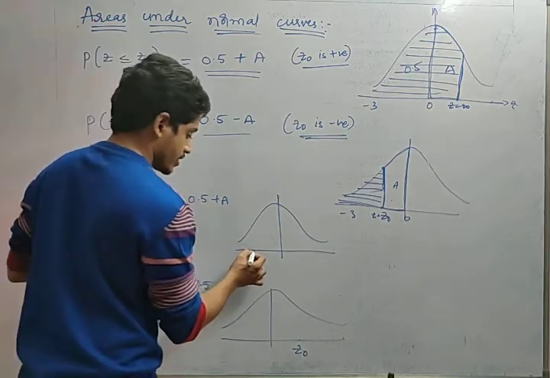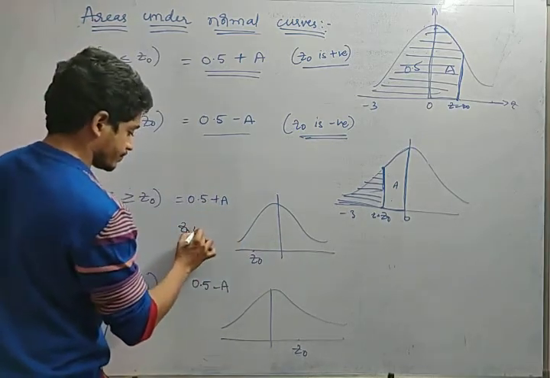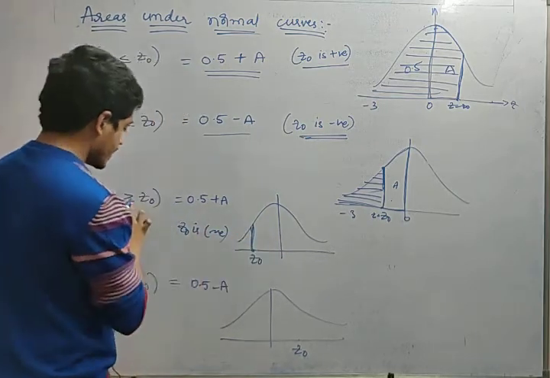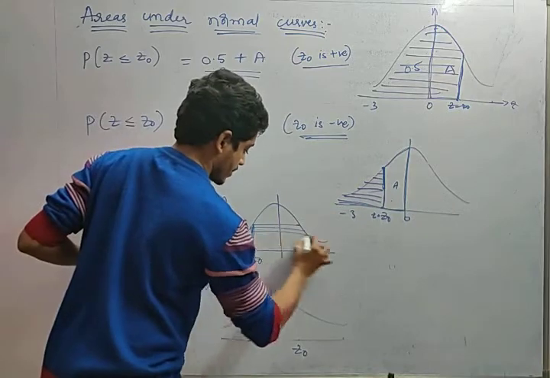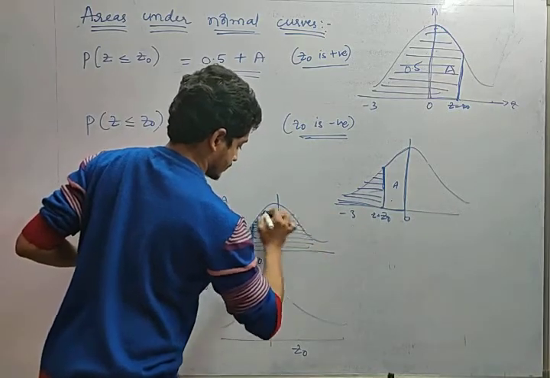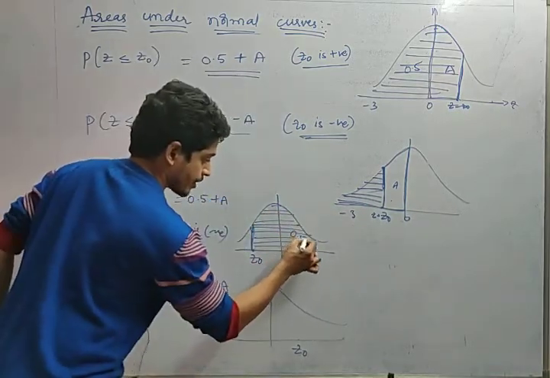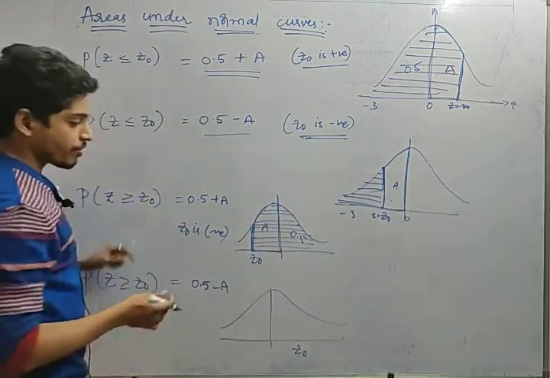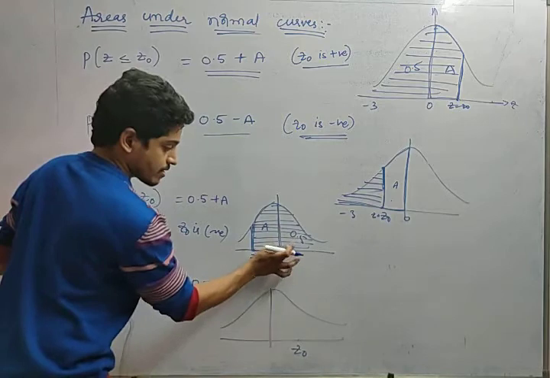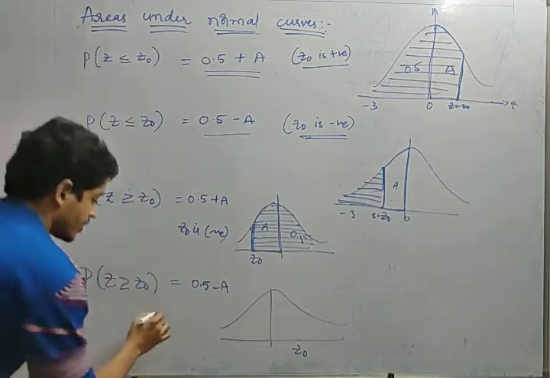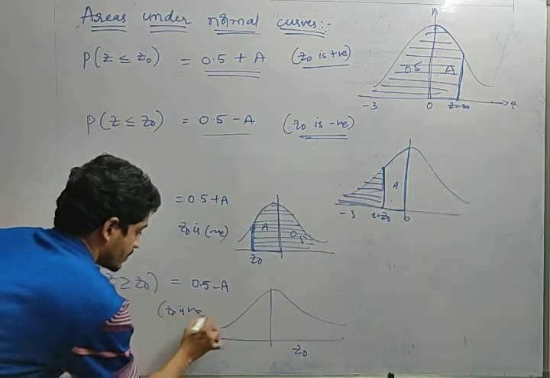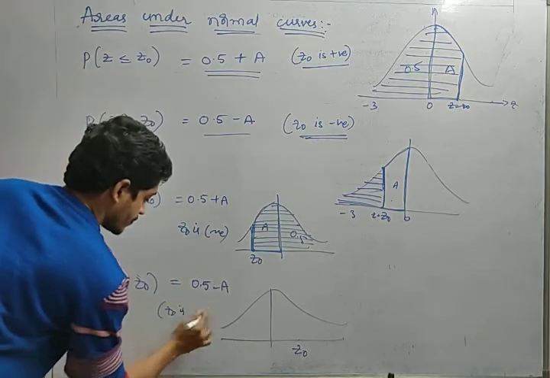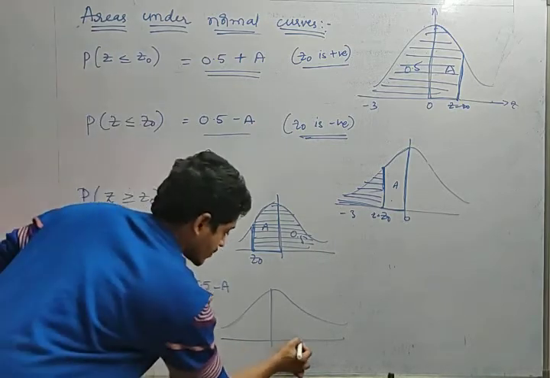Next, probability of z greater than or equal to z0 he is asking. Suppose z0 is negative, and greater than he is asking, so the part will be like this. This is 0.5, and suppose this part is a. Now the total area from z0 is 0.5 plus a, right? Okay, fine. Now if z0 is positive, z0 is in this axis.